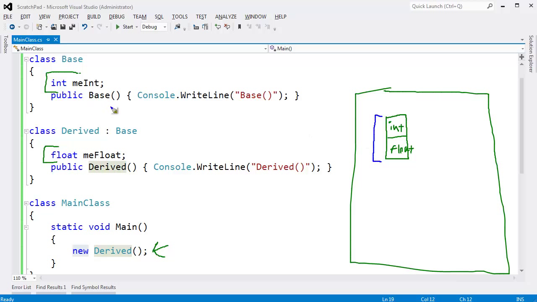A better term for these constructors, quote unquote constructors, would be initializers. If we want to, inside of these initializers, we can set these values in here, this int and this float, to whatever we want to. We can initialize them to values, but in no form, inside of this constructor or inside of this constructor, are we, quote unquote, constructing, quote unquote, creating the object.